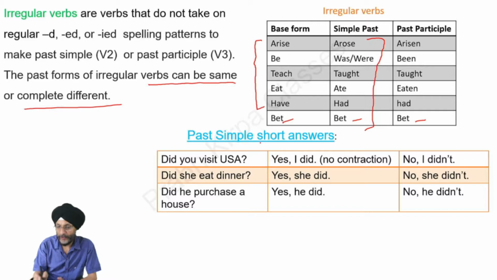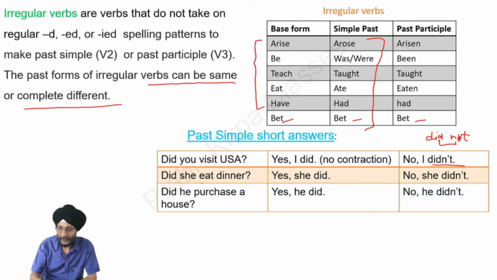Now, when any question is asked in past simple tense, then we can give the answer shortly. How do we do it? If someone asks, did you visit USA? The answer in positive may be yes, I did. Here you will see that there is no contraction. But if we give the answer in negative, no, I did not, you will see that there is a contraction. Otherwise the word would have been did not. Here we have deleted o and we have also joined these two words.